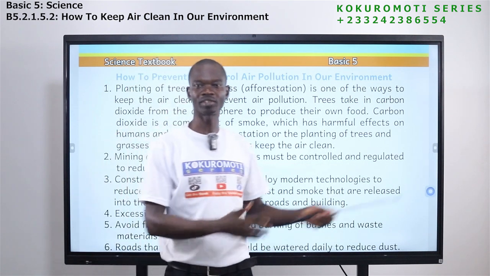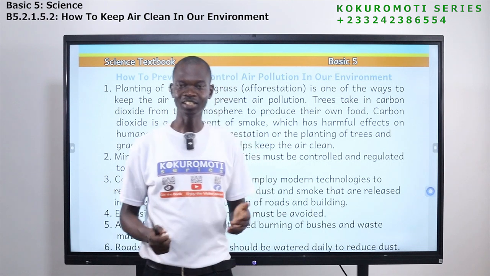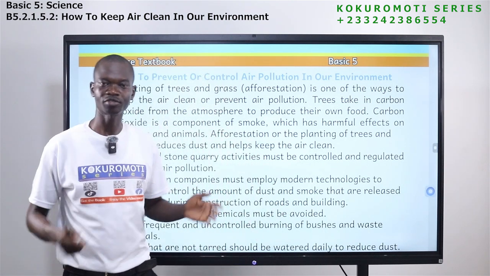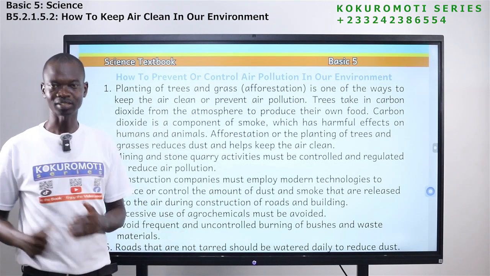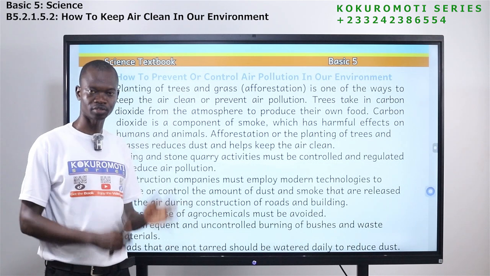You see places that we have grasses, you don't see dust there. Places that we have trees, you don't see dust there. So for us to get our environment free from dust, we need to plant trees and grasses. That is what we call afforestation, planting of trees.